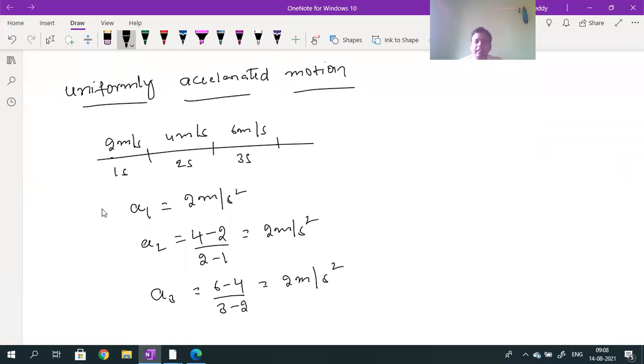Is voice clear, Dara? To call motion a uniformly accelerated motion, velocity should change. But the change in velocity should be in the same order. It may either increase or decrease, but in the same order, not only 2 meters per second velocity.